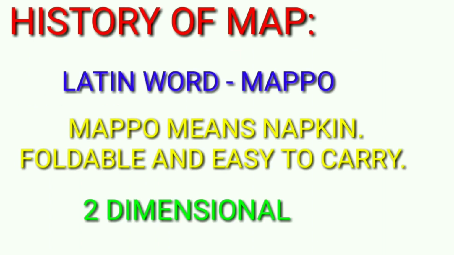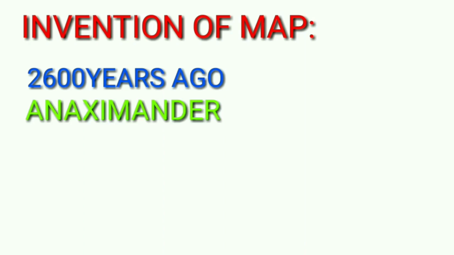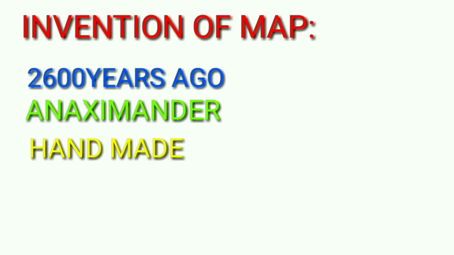Now come to the point of invention of map. See, the map was invented 2600 years ago, and it was invented by Anaximander. Earlier maps were made by hand, that means handmade.